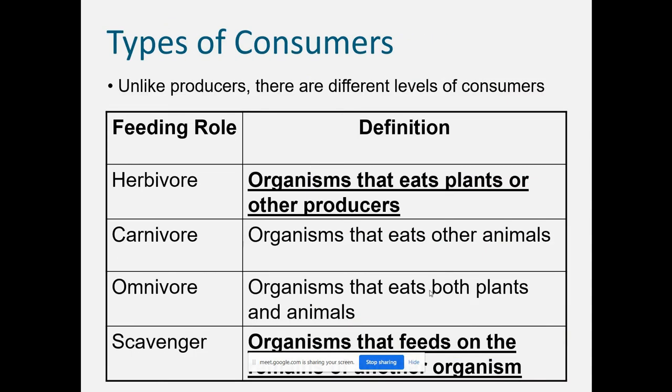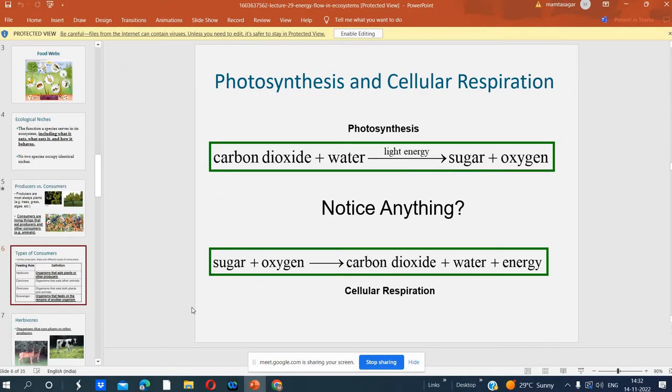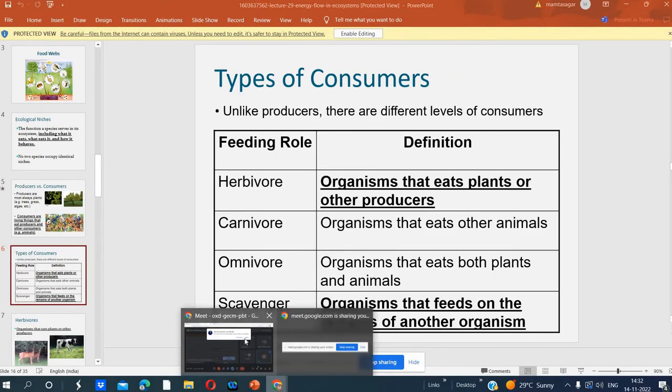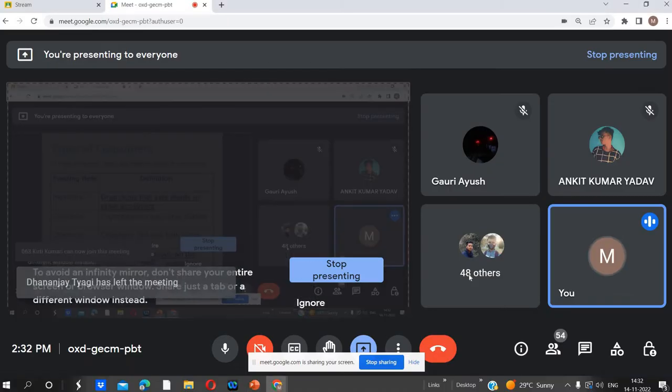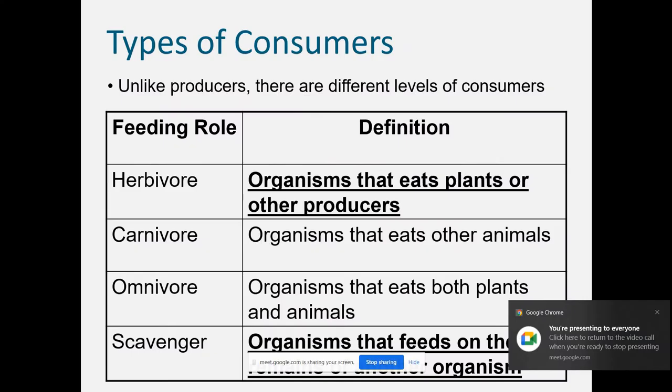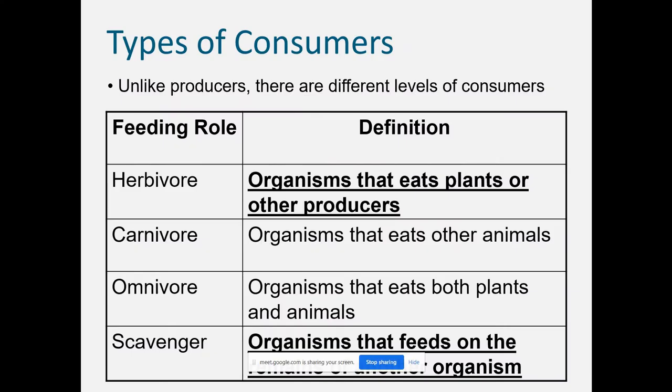There are different categories of animals like herbivorous, carnivorous, omnivorous and scavenger. In the last class we also discussed this. Here you can see the different categories. Herbivorous feed on plants or producers. Herbivorous are primary consumers because they are first in the chain.